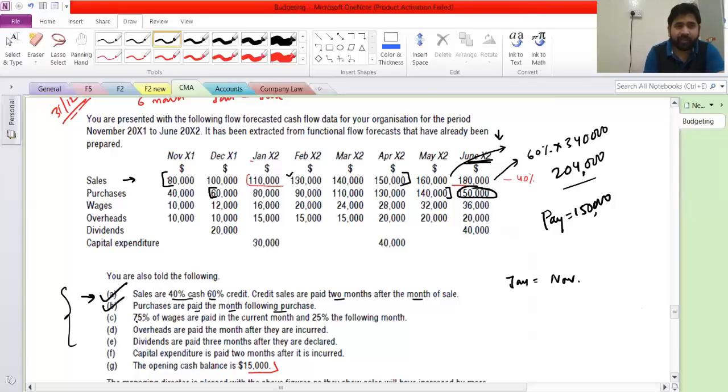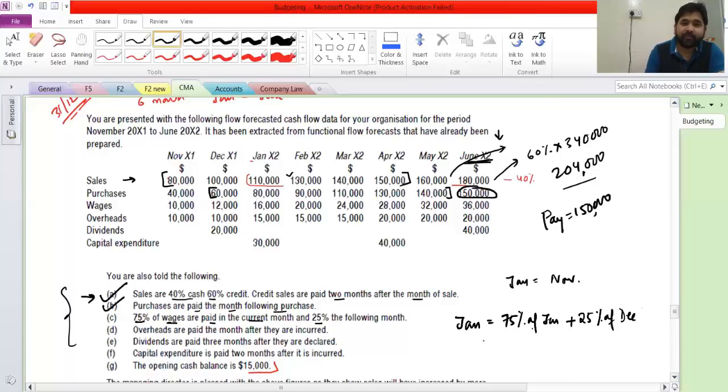The third one, see, 75% of wages are paid in the current month, 25% in the following. So basically in the month of January, you will be paying 75% of January and 25% of December. Correct? While doing all this, take your time, understand, conclude, then do the math, because some people write here 25% of February. So they are paying advance wages, right? So anyways, this is what we are getting.